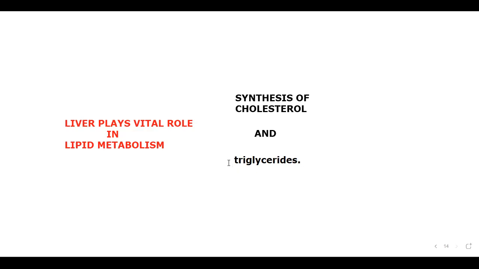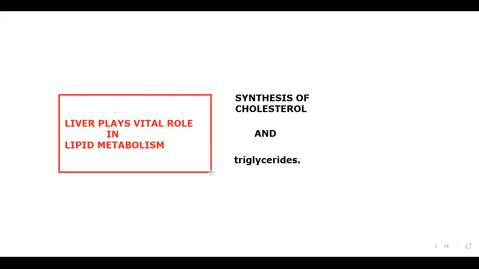So these are the functions of the liver. It is participating in lipid metabolism, which includes two activities. What are the two activities? The synthesis of cholesterol and the production of triglycerides.